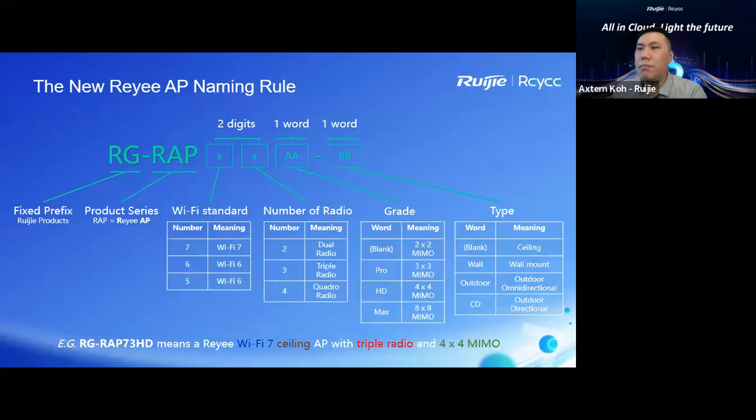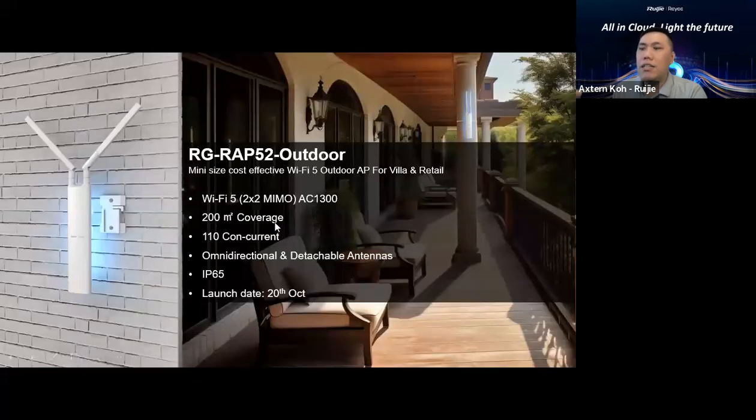And this is the naming rules. I won't go in depth on the naming rules because today we're more focused on the new product. And another new product we are going to launch soon is for outdoor AP.